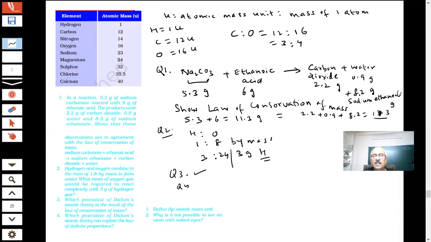The next question before the screen: define the atomic mass unit. It is a very important question in the exam. They have asked it many times. What is atomic mass unit? We have given a definition of atomic mass unit, students. This is an important question and will be asked again in the exams, so you should be able to answer it.